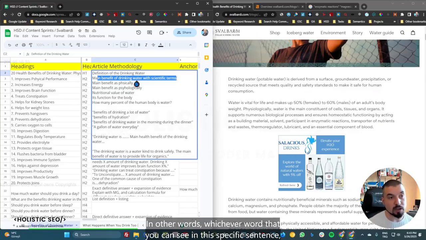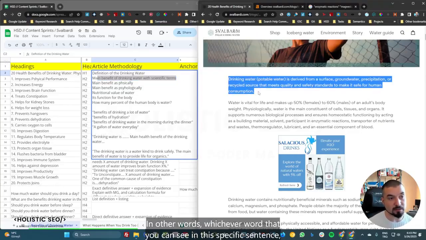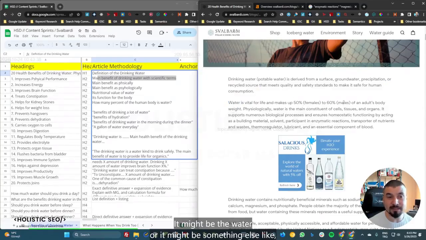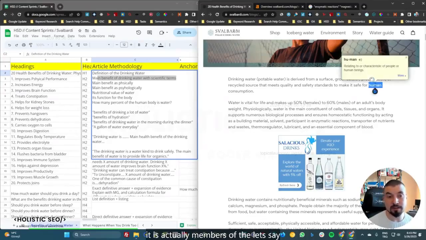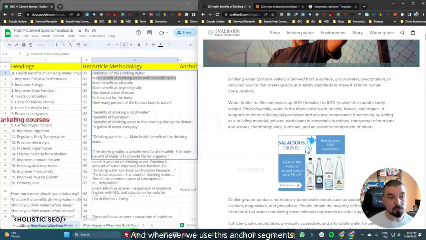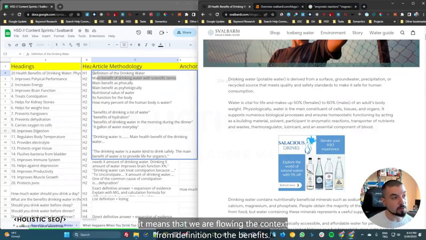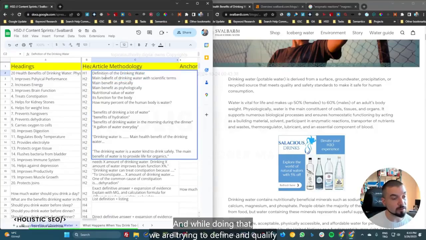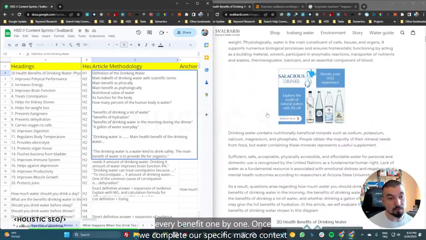In other words, whichever words you can see in this specific sentence, some of them will be repeated in the next one. It might be the water, or it might be something else, like whether it is groundwater, whether it's human, or whether it is members of the human, like females or males, or a kind of adult, because these mean female human, male human, or adult human body. And whenever we use these anchor segments, it means that we are flowing the context from definition to the benefits. And while doing that, we are trying to define and qualify every benefit one by one.